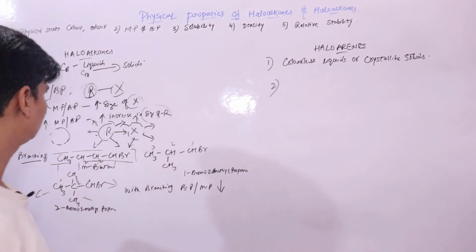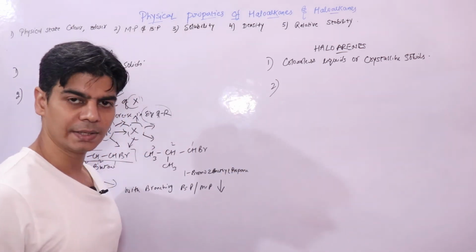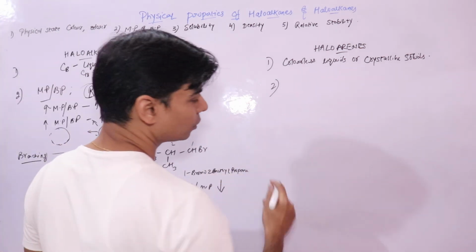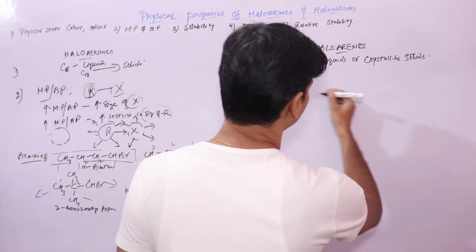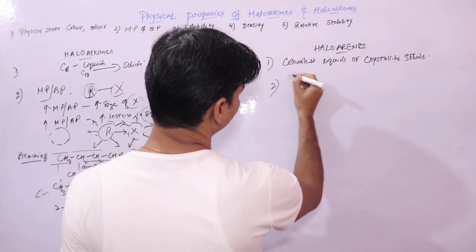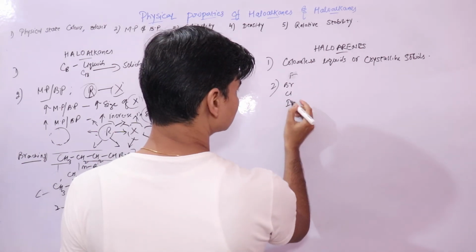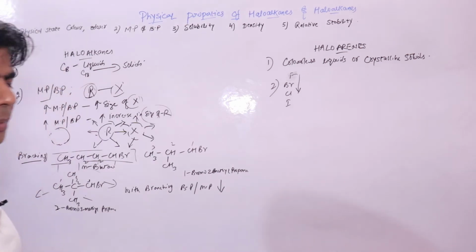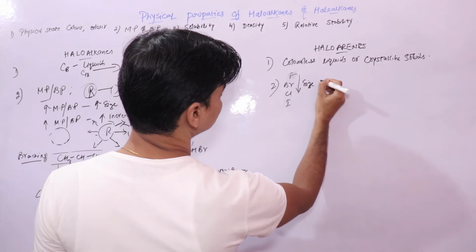Now let's talk about melting point and boiling point of haloarenes. In case of haloarenes, the same thing: as the size of the halogen atom increases, their melting point and boiling point also increase. If we talk about the size of the halogen atom, it's fluorine, chlorine, bromine, iodine. Size increases down the group. This is how they are arranged in the periodic table. So as you move down the group, their size increases.